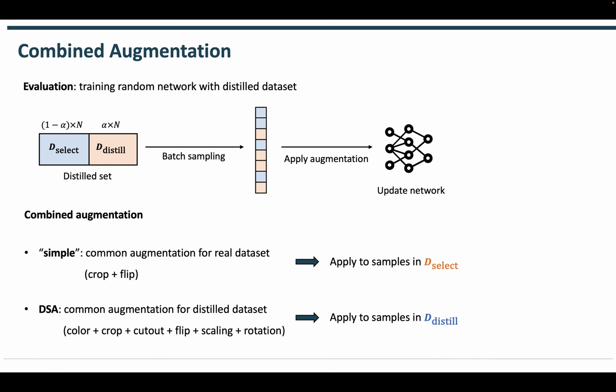After distillation completed and evaluating our synthetic set, we introduce combined augmentation strategy. Previous distillation methods typically employ DSA augmentation, which involves more complex techniques than simple augmentation, such as random cropping. However, applying DSA augmentation to our entire synthetic set may hurt performance since difficult samples are included in D sub select. Therefore, our combined augmentation strategy applies DSA augmentation only on D sub distill and applies simple augmentation on D sub select.